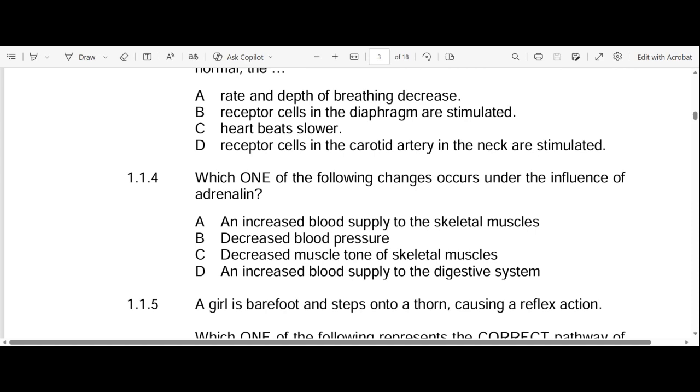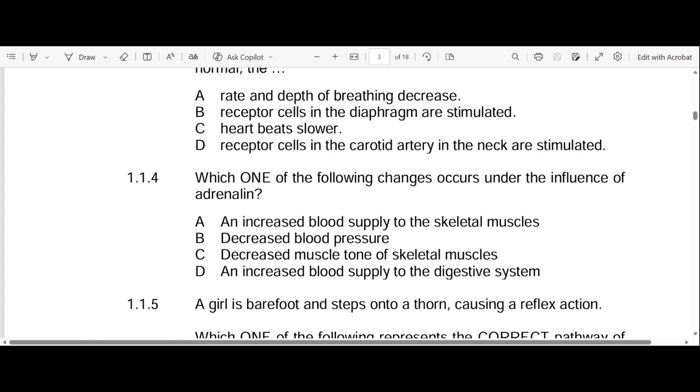Does that make sense? Okay, let's go to C. Decreased muscle tone of skeletal muscles. No. Muscle tone is the contraction and relaxation of your muscle. It definitely is not the answer. Actually, you need your muscle tone to be increased in moments where you are flying or fighting, right? It's weird how I'm saying flying, but you get the drift, right?